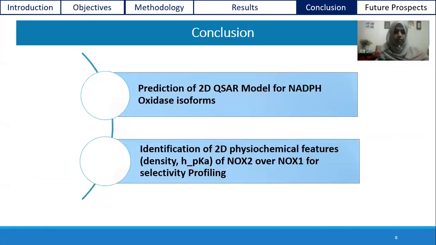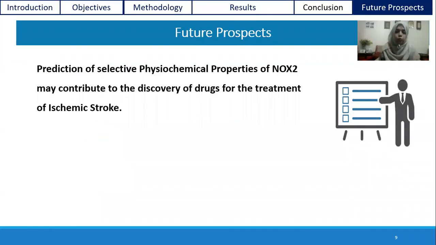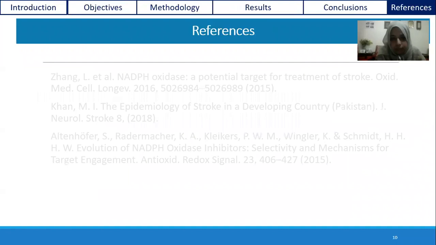So through this presentation we predicted the 2D QSAR model of the NADPH oxidase isoforms and identified 2D physicochemical properties, density and HPK, which show the positive contribution of NOX2 over NOX1 for selectivity profiling. So in future, these predictive physicochemical properties of NOX2 may contribute to the discovery of drugs for the treatment of ischemic stroke.